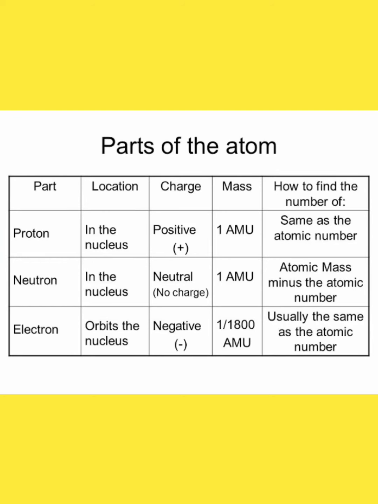Mass is written 1 AMU for both protons and neutrons. AMU is the unit for mass, and electrons are very light, you can see 1800th. We have to do question number 8 and 9 as well.